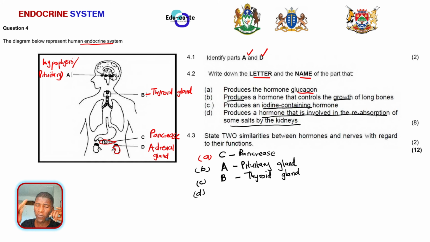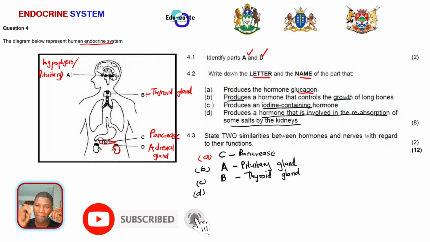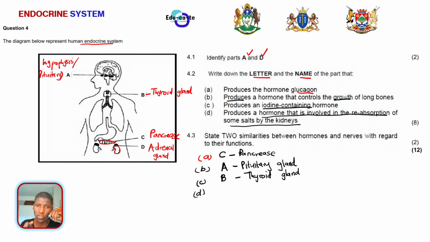Let's just say, for example, you have got low salt concentration in the blood. So for you to be able to raise the salt levels, you will need the hormone aldosterone. So the hormone is known as aldosterone. But the question here asks us the letter and the name of the part that produces aldosterone, which is the hormone that reabsorbs some salts. So basically here, this part is known as the adrenal gland. Here we can see it, D, we've already labeled it. So this is D, and it is the adrenal gland because it is producing aldosterone.